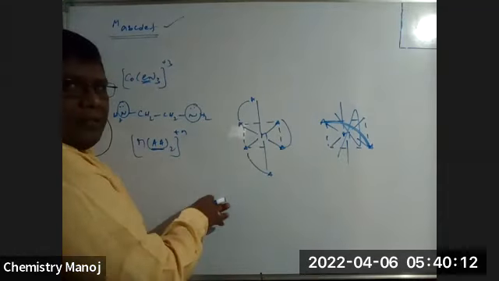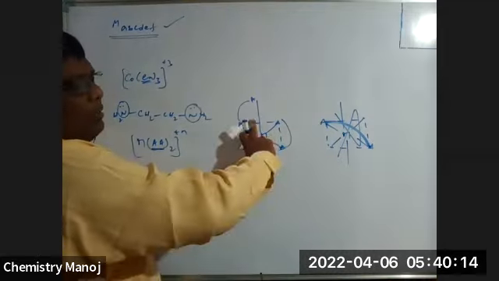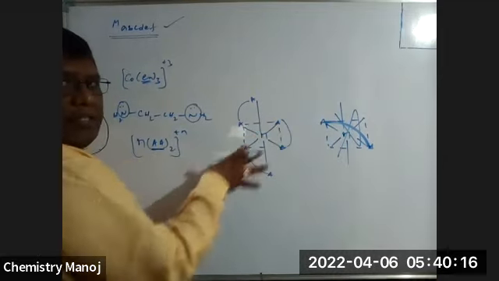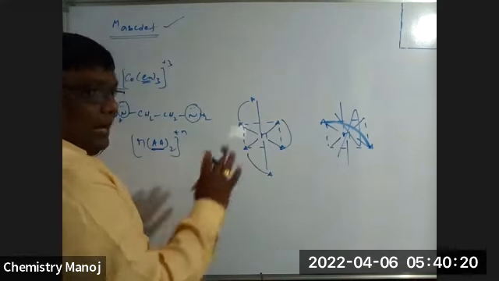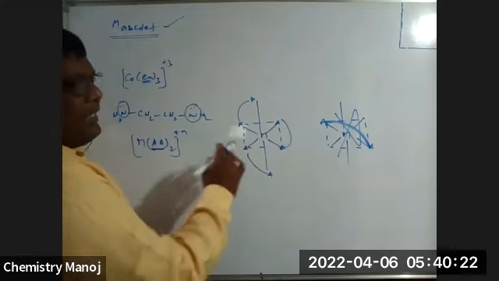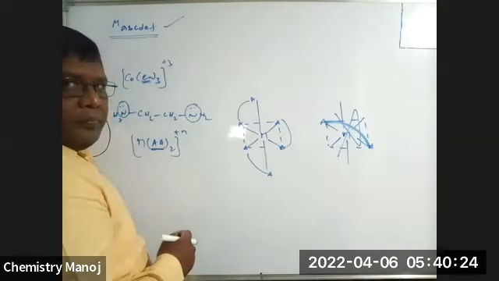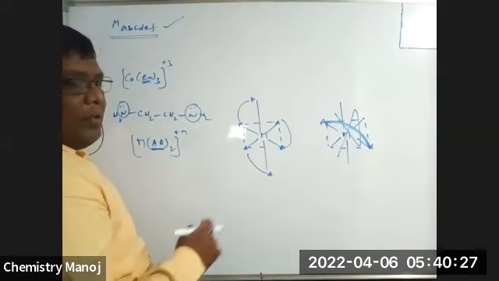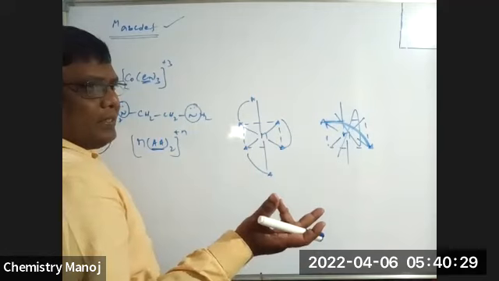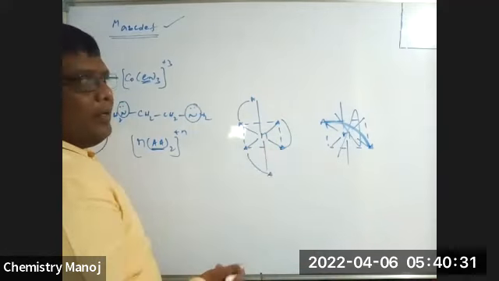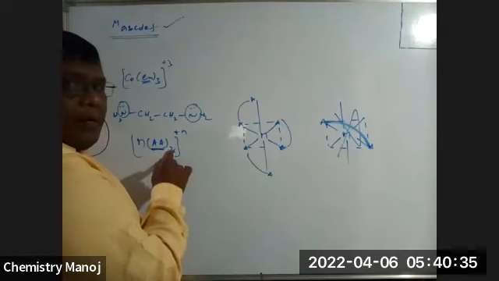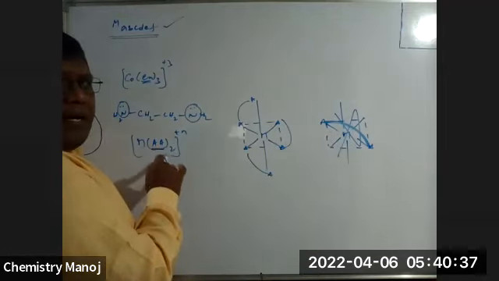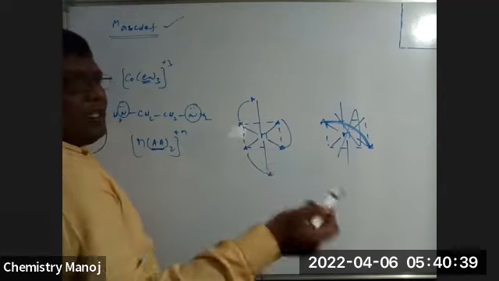Geometrical. Unbalanced or balanced? See here two types. Here only one type. Is this a balanced structure or an unbalanced structure? Unbalanced structure. That is, it is an unsymmetrical structure. So any unsymmetrical complex exhibits optical isomerism. That means, no doubt, complexes with at least one bidentate ligand exhibit optical isomerism.